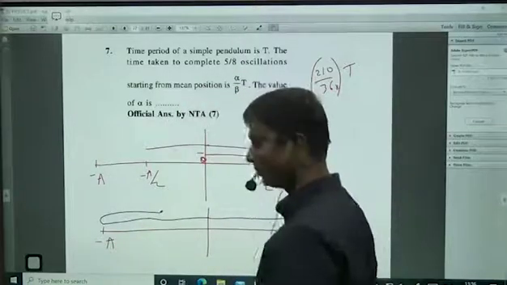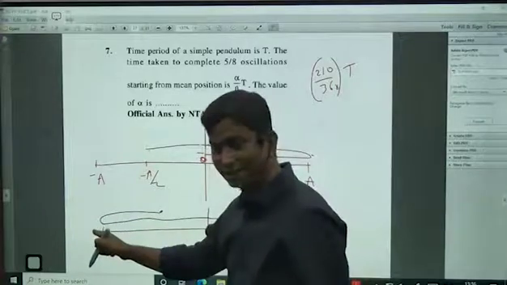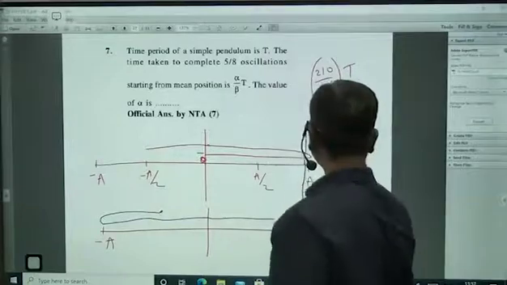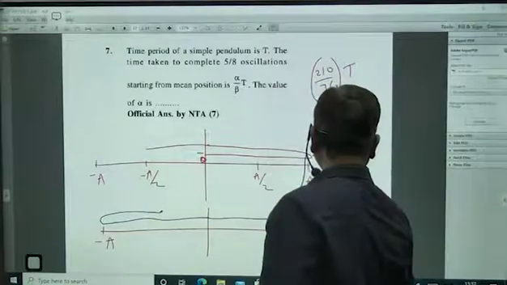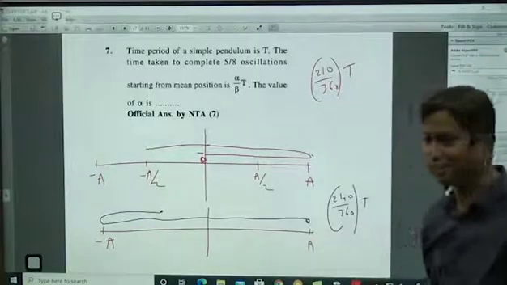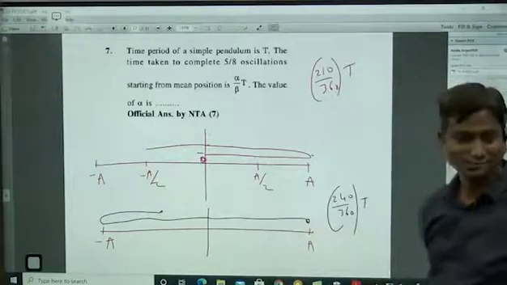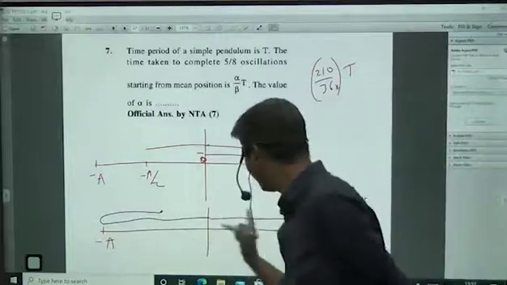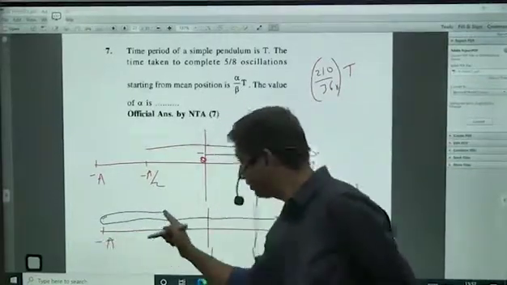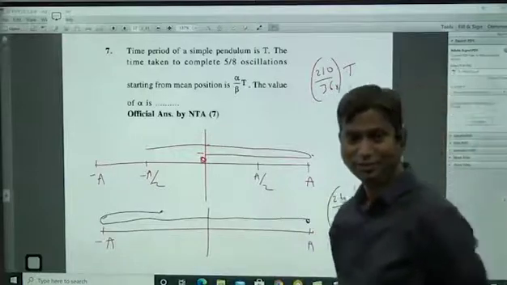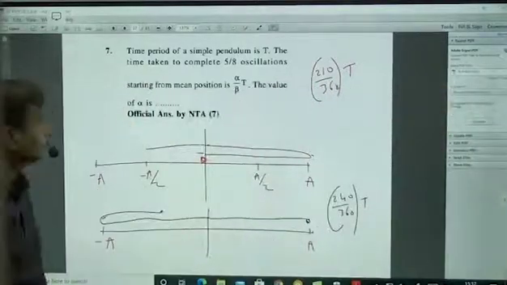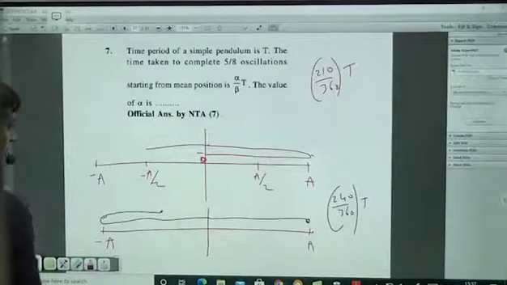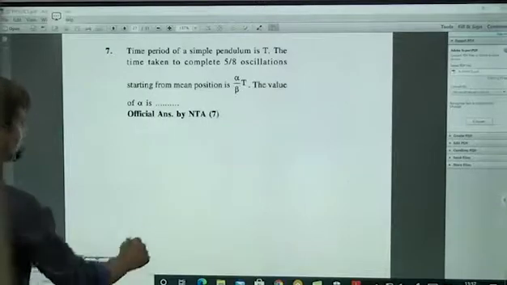Not same. Here to here 180 plus here to here 60. 180 plus 60, 240. So answer is 240 by 360 into T. This is the answer. See the difference between this one and this one. Correct or not? So here to here 1/4 plus 1/4, 1/2 plus 1/8 is 5/8 oscillation. Next. Clear? Hope it is clear. 2 answers, 2 questions.